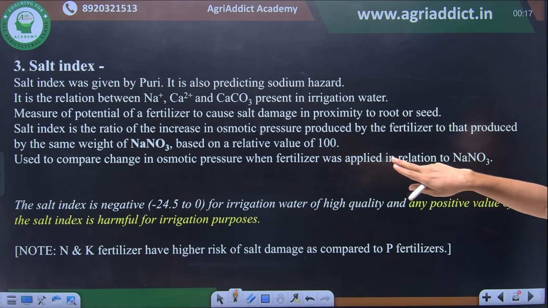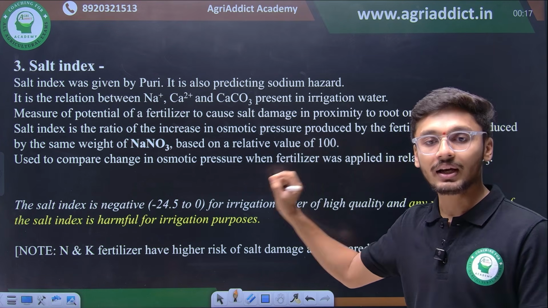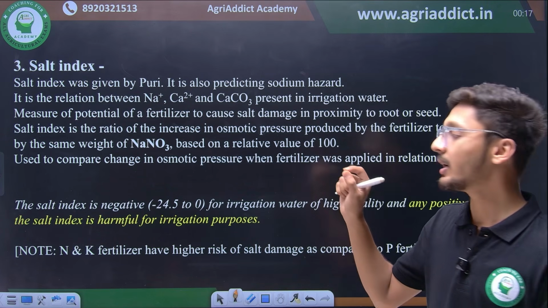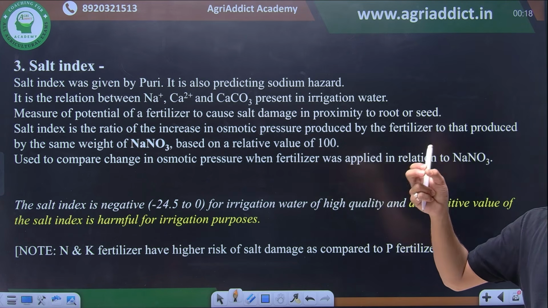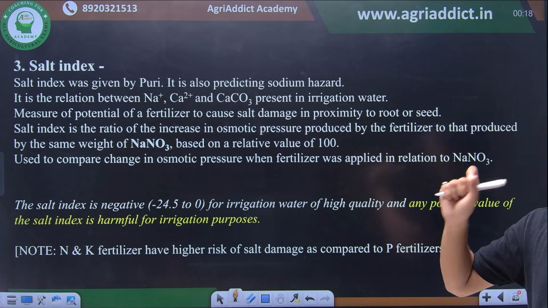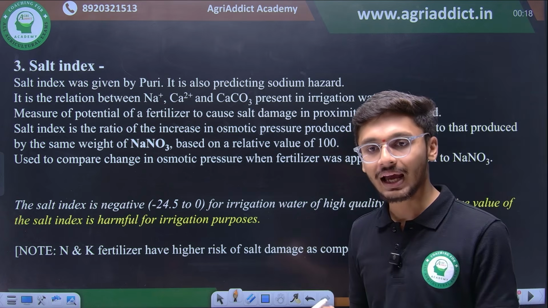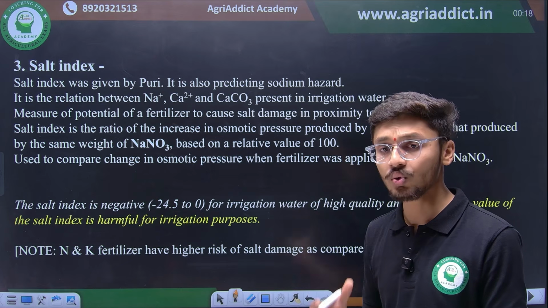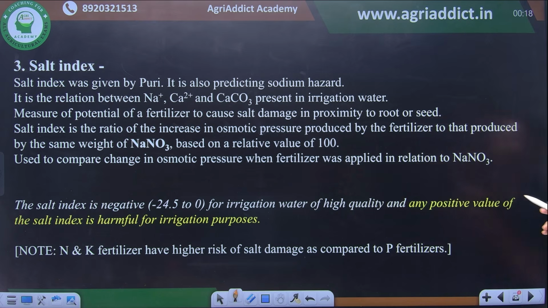Salt index is the ratio of the increase in the osmotic pressure produced by a fertilizer to that produced by the same weight of sodium nitrate. NaNO3 is taken as the standard and has a relative salt index value of 100. In comparison to NaNO3, any other fertilizer is predicted to cause that amount of damage. Now, why is it important? Because many times we apply irrigation water in the field along with fertilizers, and there are chances of root damage due to this fertilizer and water interaction. So it is used to compare the change in osmotic pressure when a fertilizer is applied in relation to NaNO3.